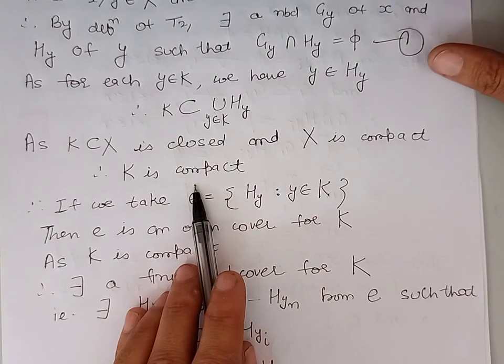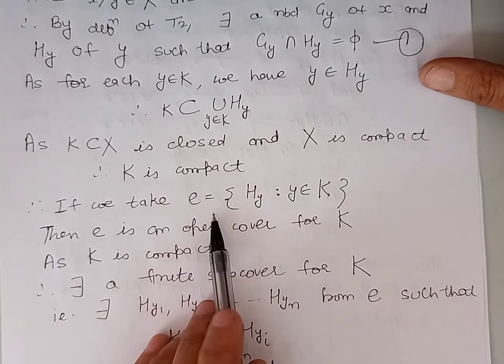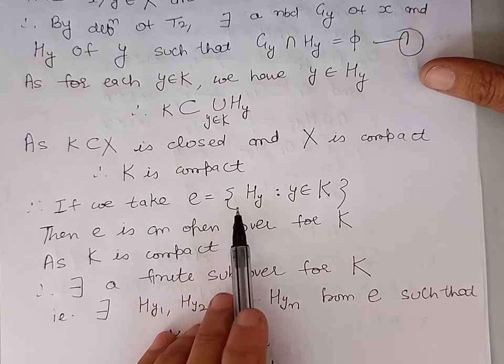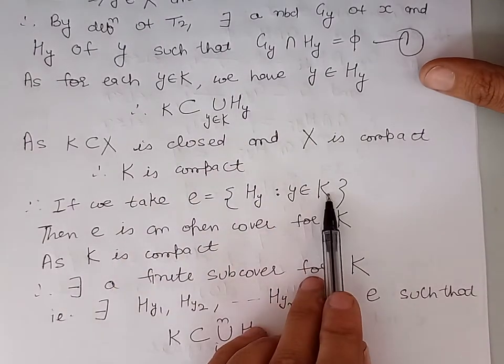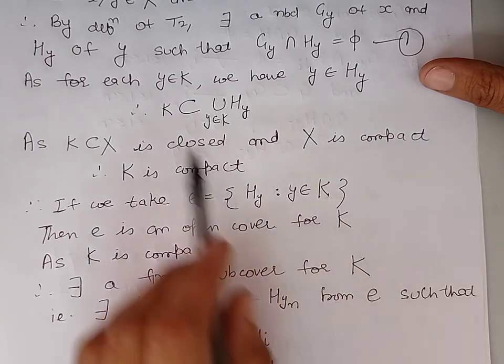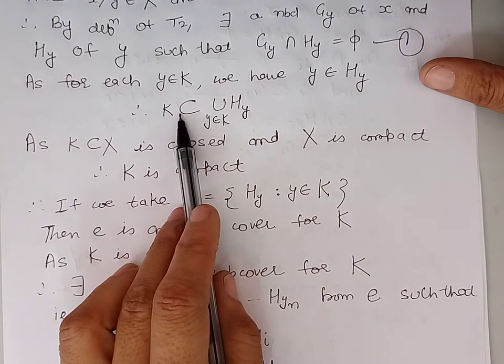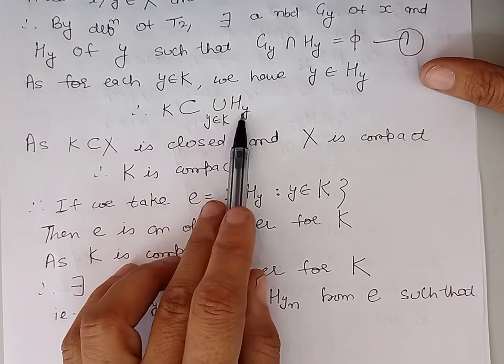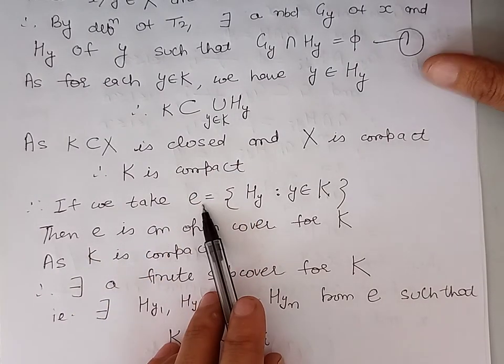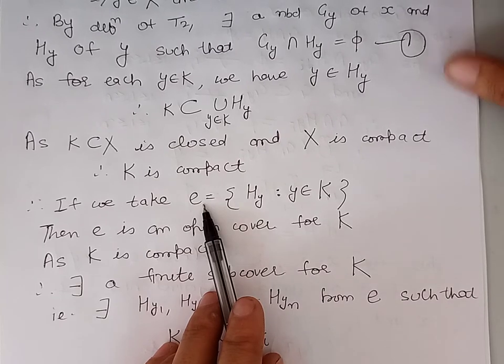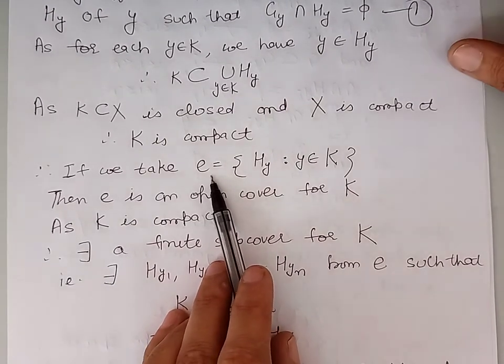Now, if we take a collection E of all these H_y for which y belongs to K, then K is contained in the union of these members. So the collection E forms an open cover for the set K.